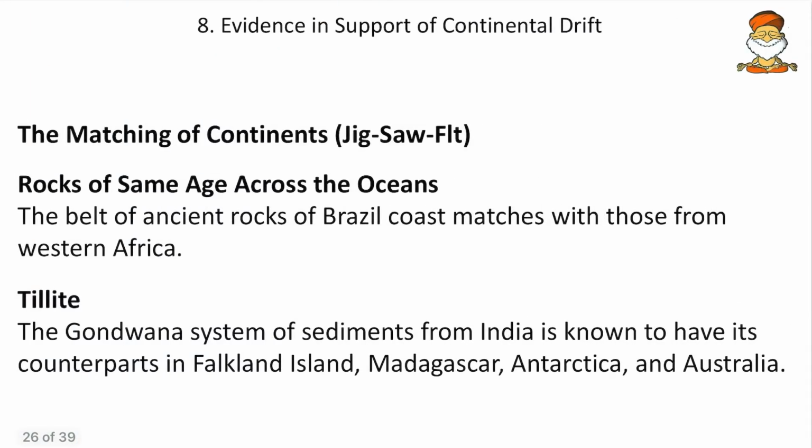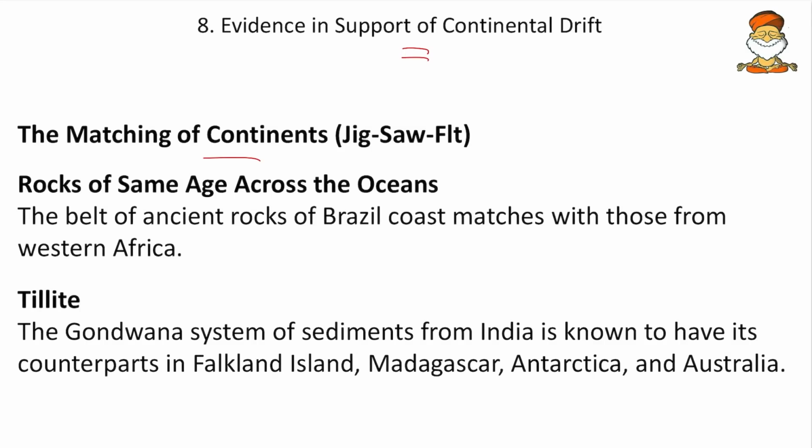Then come to next, evidence in support of continental drift. So these are present in NCERTs. So we will have a revision because questions haven't come and we can't say whether they come or not. So as and when we discuss that chapter, it is important to revise them and go on.